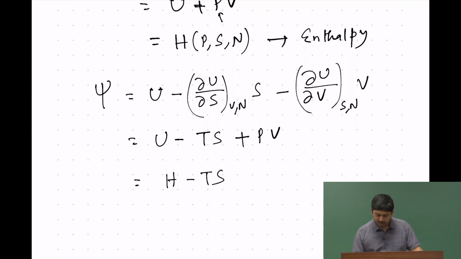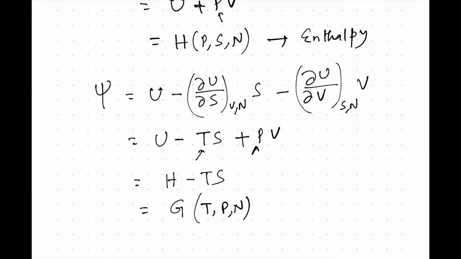And u plus PV is H, so H minus TS, and that is nothing but G, and it will depend on the slopes, T and P. So, T and P, and N was not changed, so N is also there.